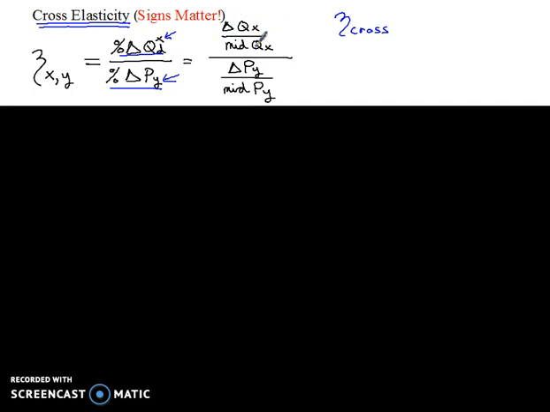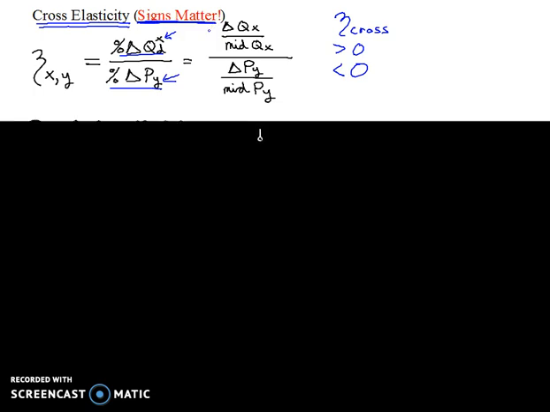That's what we're doing. When we did the regular demand or price elasticity on previous videos, the key number was 1. It was whether or not the elasticity was greater than or less than 1. Now that's going to change. Now signs are going to matter, and what's going to matter is whether or not your ultimate elasticity answer is greater than 0 or less than 0. That's now going to be the key. So when we talk about cross elasticity, it is the number 0 that is the key, and signs matter, and you'll see what I mean as we go through some examples.